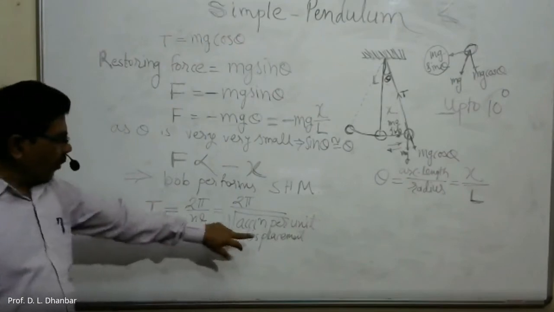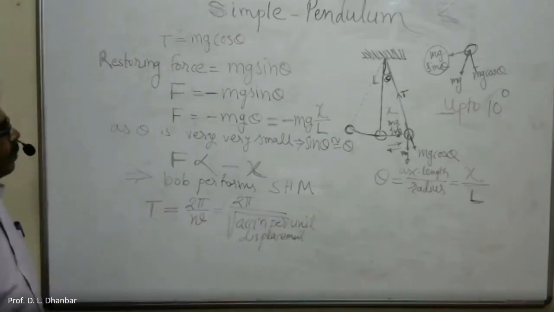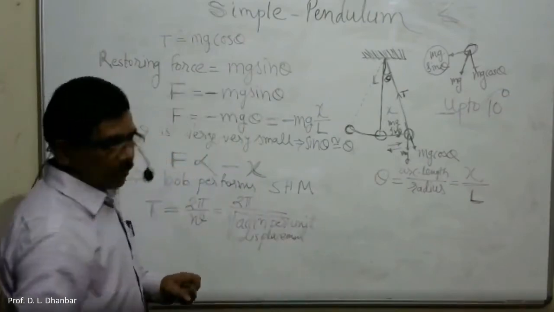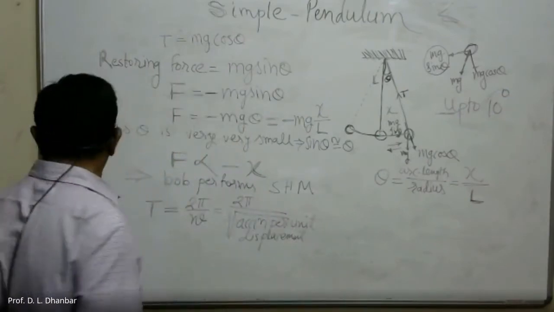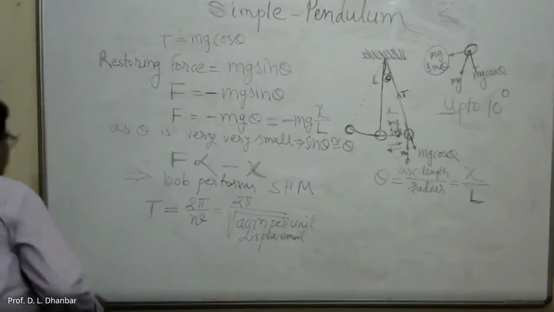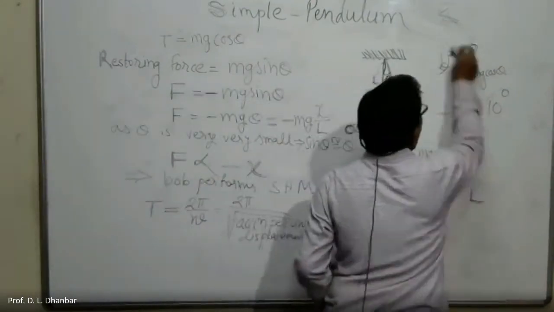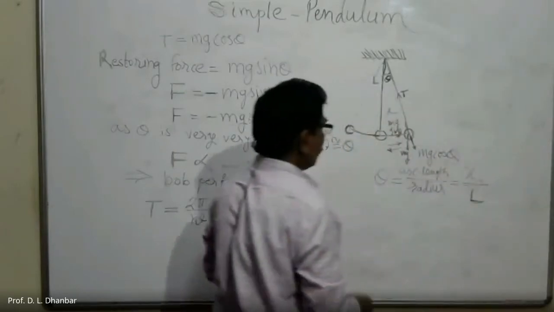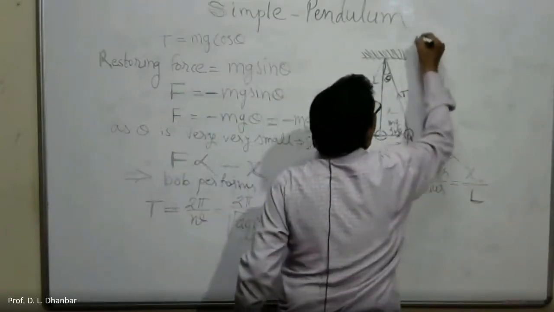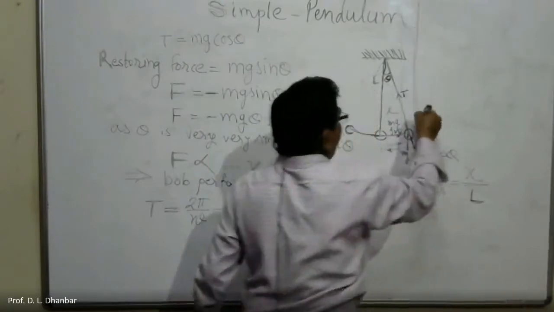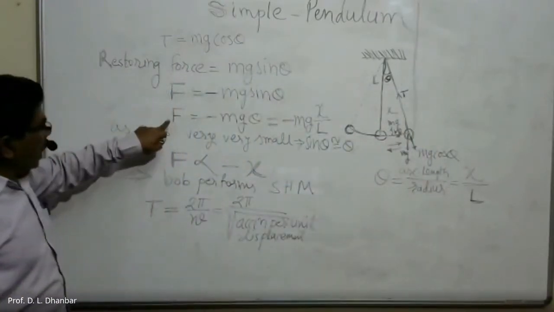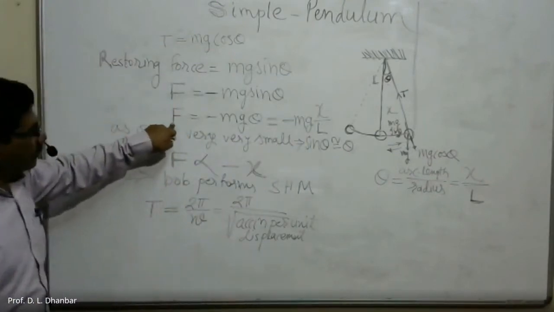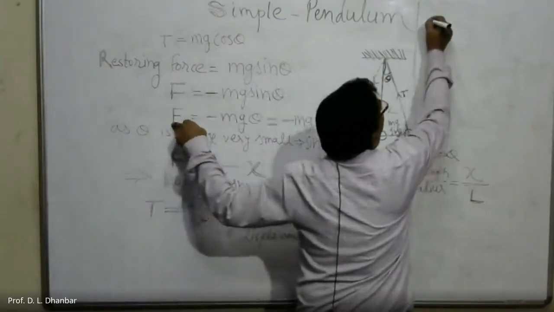So now our aim is to find out this acceleration per unit displacement. Let us see how we will find out. Here F is equal to minus mg x upon L. But F is also equal to m into a.